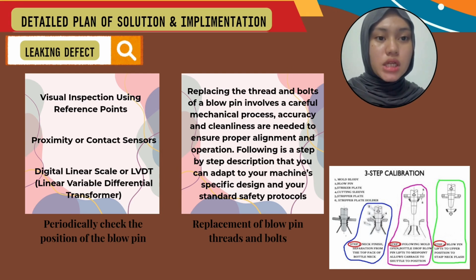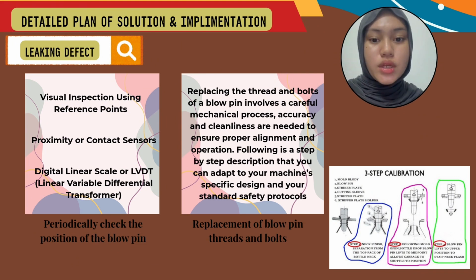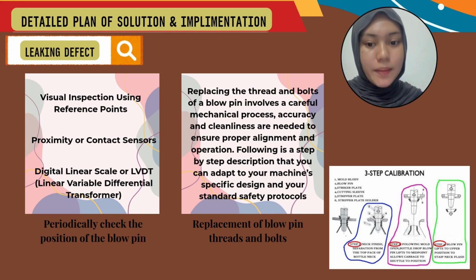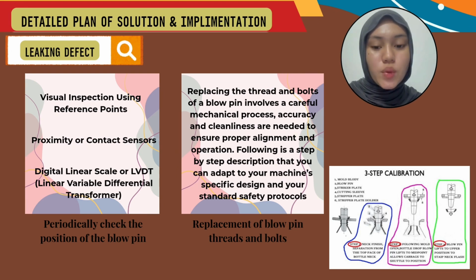The first step is to shut down and isolate the machine, and then access the blow pin assembly and remove the current bolts. Then inspect the thread condition and clean the mating surface using any clean cloths or compressed air. Then install bolts on the new thread component, and tighten the bolts to the specification needed. The last one is reassemble and test. By reassembling and testing, we can reset the machine and put the casing back together, and then, to ensure that the blow pin is aligned and moving properly, we can perform a dry run.